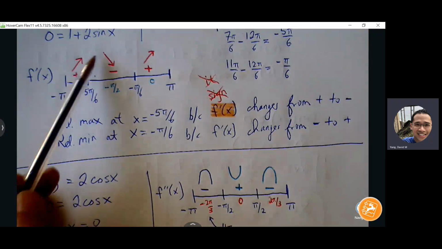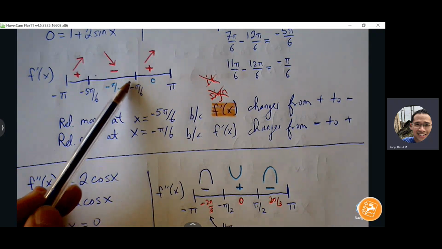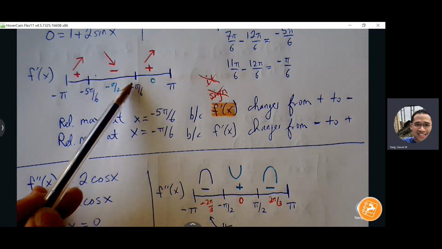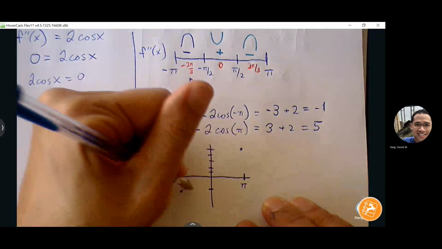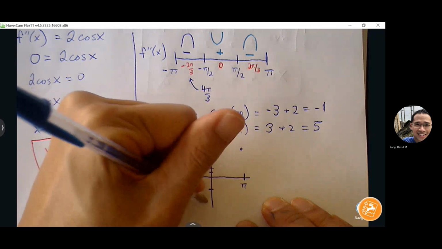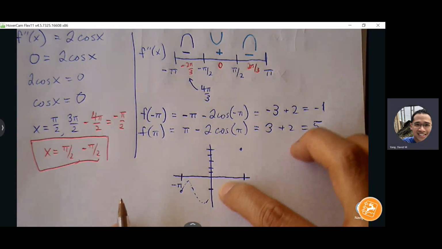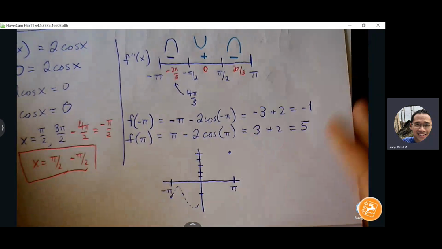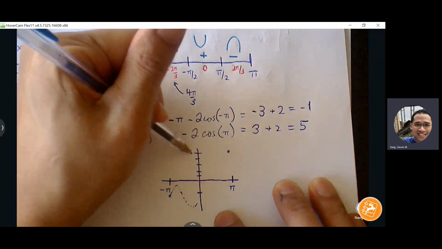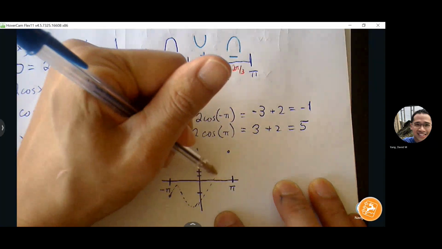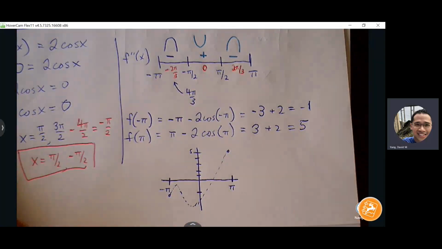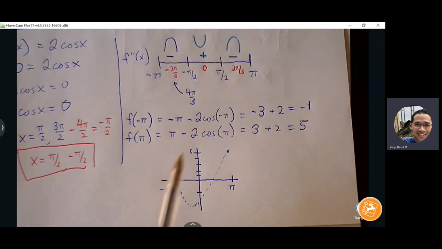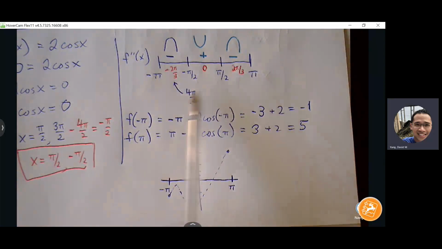Then from there, my graph is going to decrease until it hits a relative min at -pi over 6, slightly to the left of 0. And then my graph is just going to continue rising all the way until it hits pi. I know my ordered pair at the end is pi, 5. I know there's curvature along the way, and I'm now going to work those in.